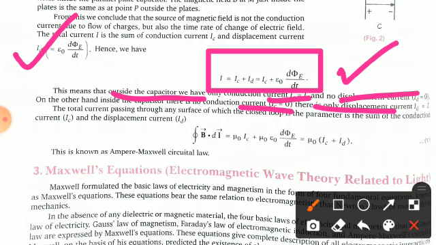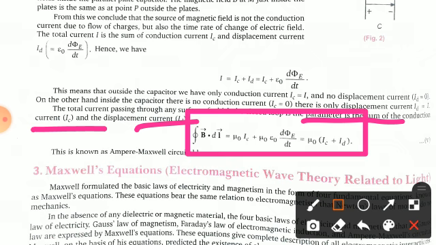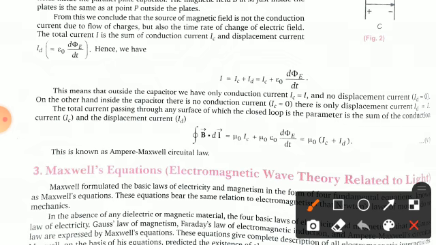Now the total current which is passing through any surface of which the closed loop is the perimeter is the sum of the conduction current, that is IC, and the displacement current, which is your ID. So from the above relations you can write this formula: closed integral of B dot dl equals mu naught IC plus mu naught epsilon naught d phi E by dt. We put in the values from the above terms. So this is known as the Ampere circuital law, this one. Clear? Sorry, it's the Ampere-Maxwell law, not the Ampere circuital law. Ampere circuital law you had already read in the magnetic field.